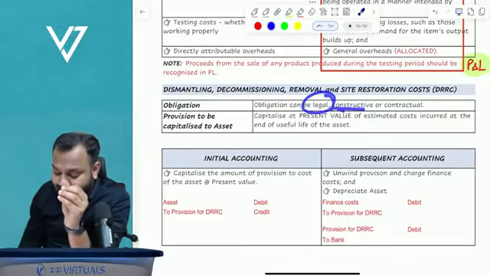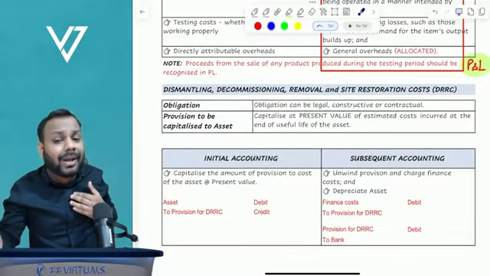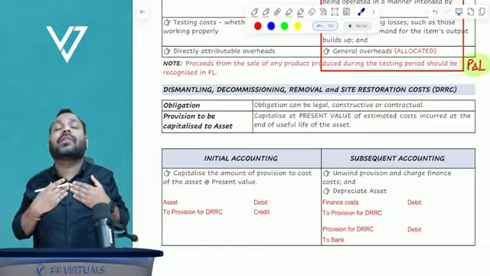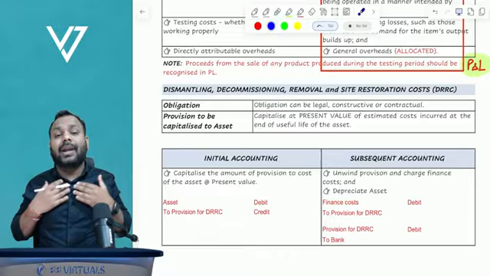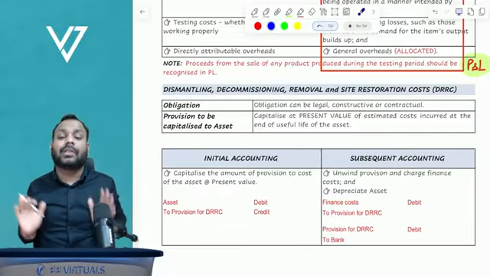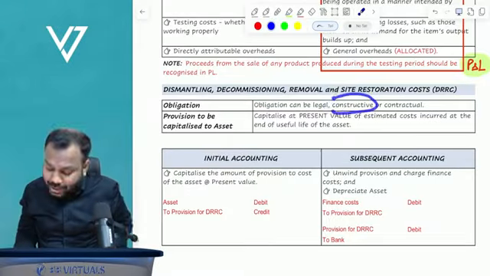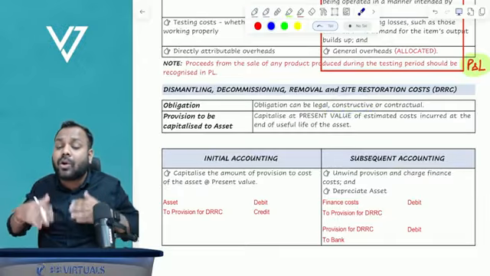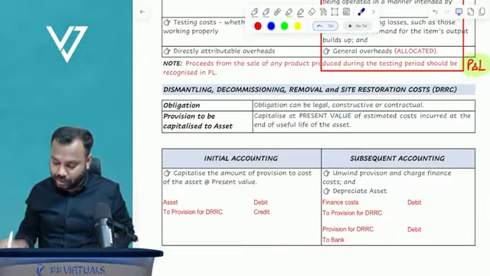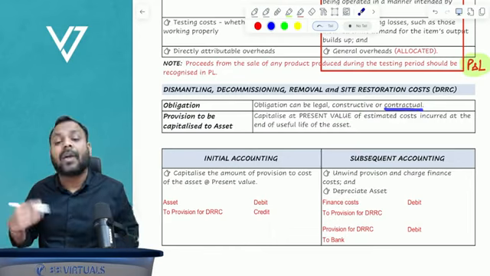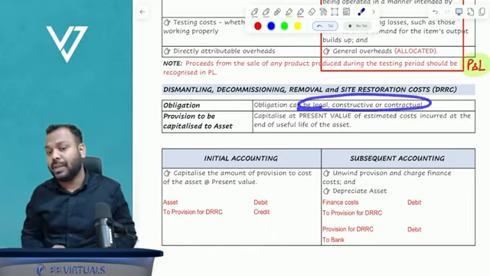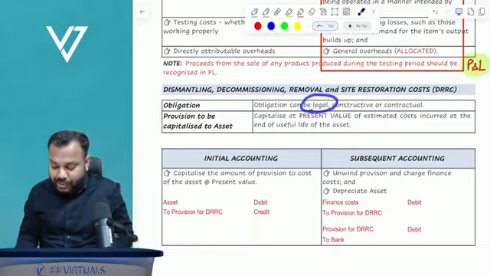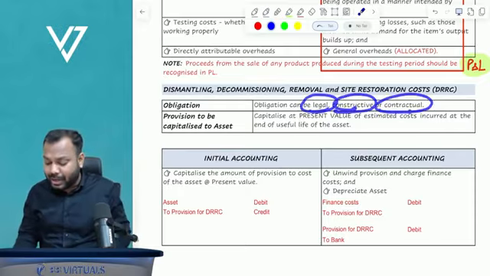Constructive means the law doesn't give me an obligation, but I have taken an obligation on myself. No one gives me this obligation, it is my wish to take it. It is called constructive. Contractual means by virtue of any contract. So obligation can be any of these.